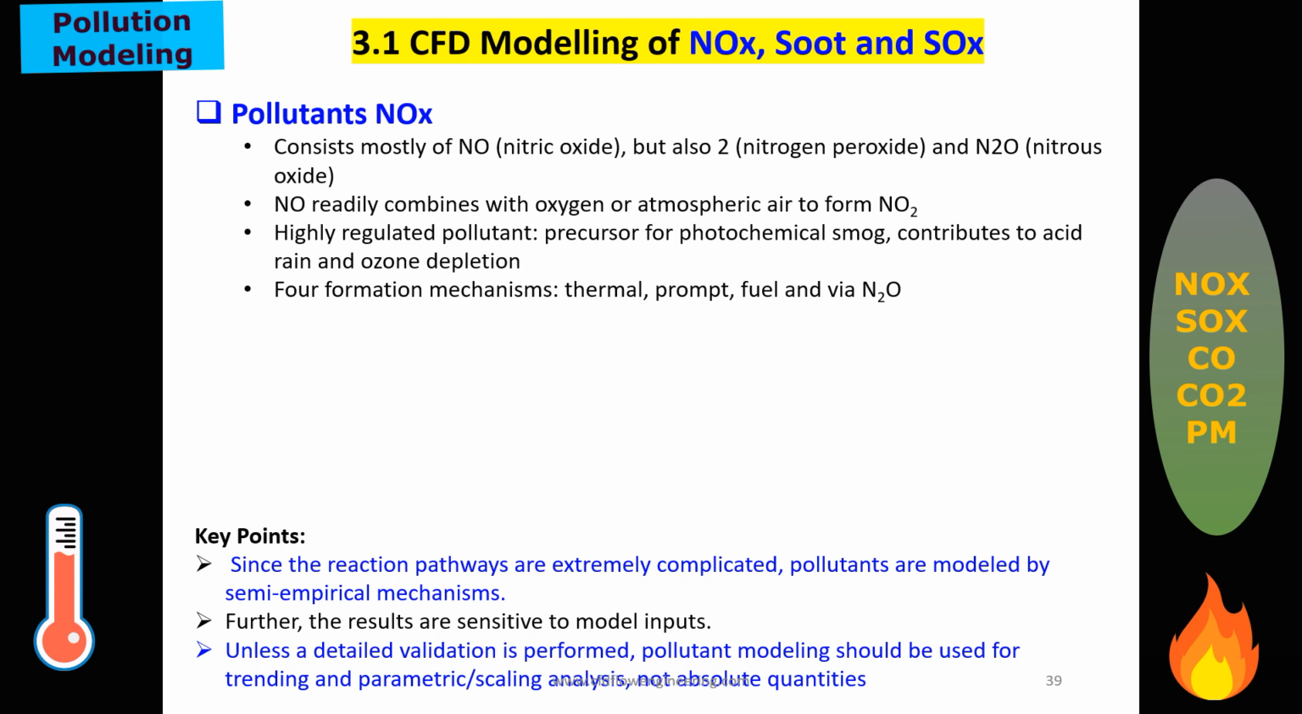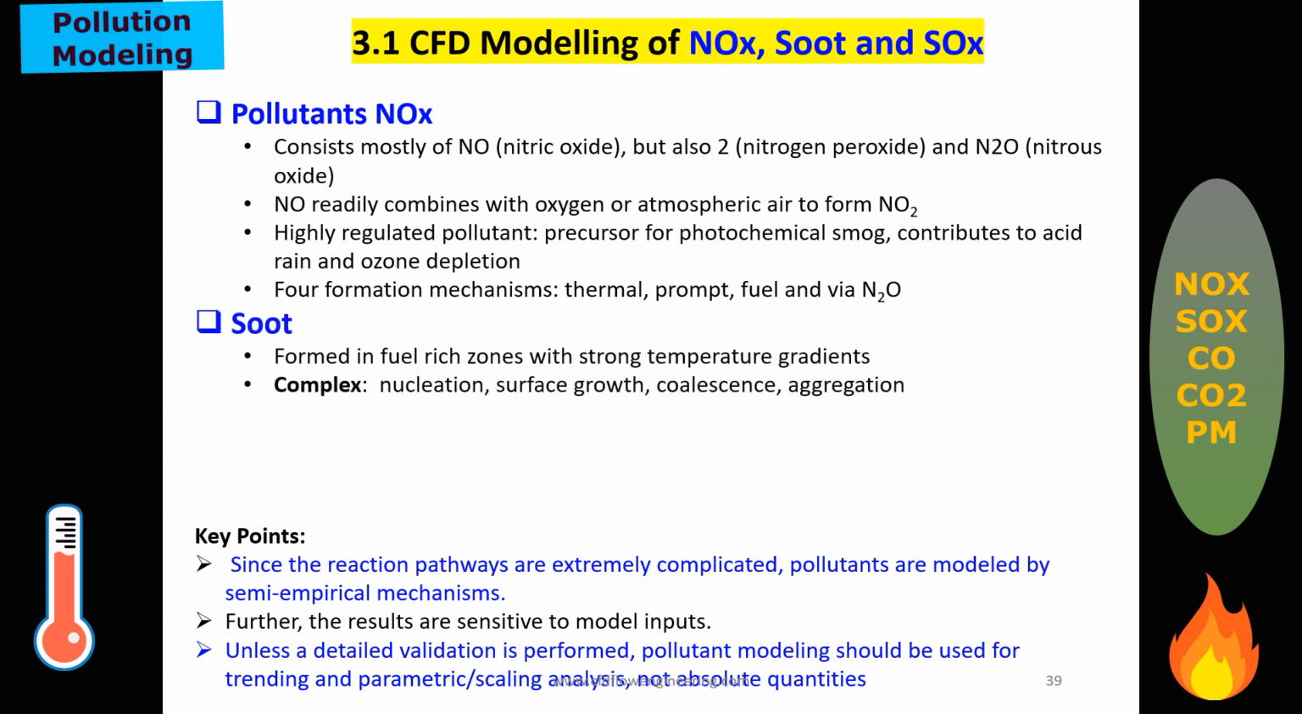For the NOx, there may be thermal, or from fuel N2, because according to the mechanism of the pollutant, the chemical kinetic mechanism is different.